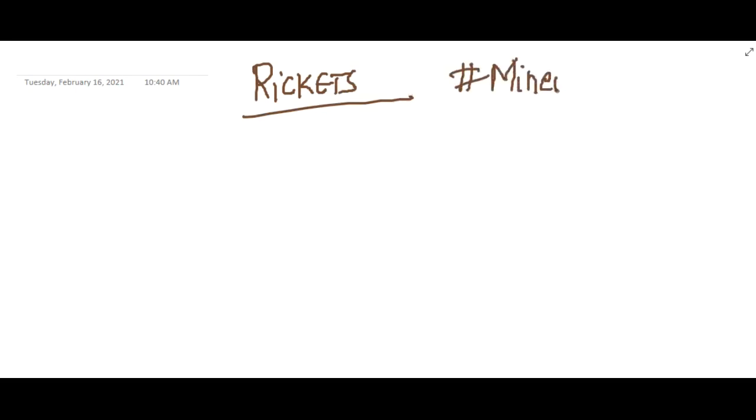Hello friends, let us now learn some important points about the skeletal disorders of children. The first disease is rickets. Rickets is a disease of growing bone which occurs due to defective mineralization. Here the problem is in mineralization.